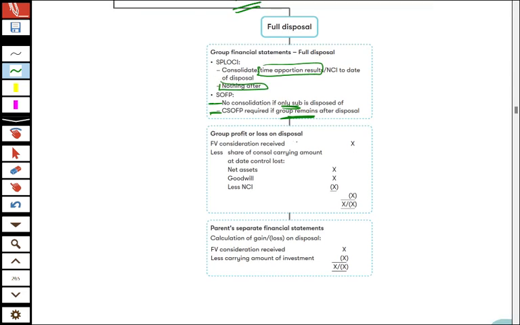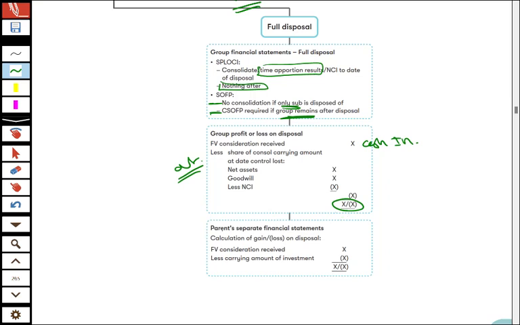We looked at our group profit or loss on disposal, so fair value consideration received. We know that that is our cash coming in, and then we have to look at what is going out. So less our net assets, less our goodwill, and then our non-controlling interest there. This is what's going to go into our consolidated SPLOCI, and this is probably going to be shown as a material non-recurring item, which is going to be disclosed separately. But read your question. Just be careful, do we meet IFRS 5 or do we not meet IFRS 5?